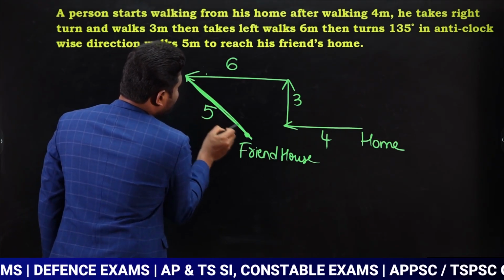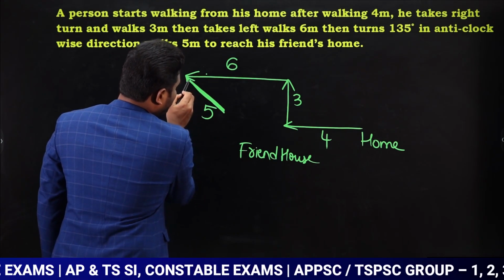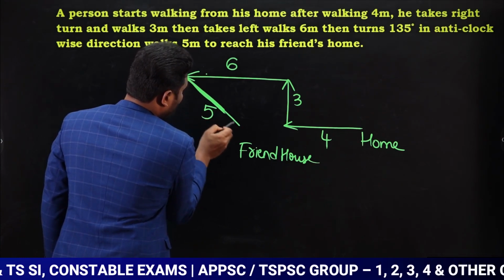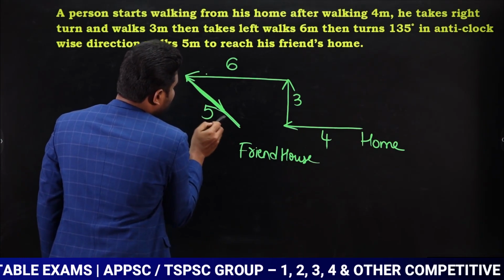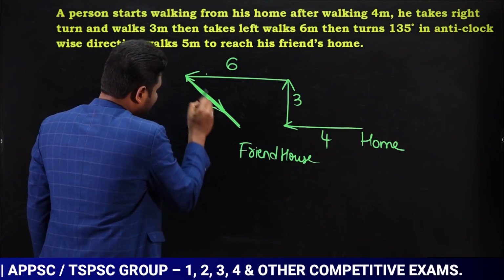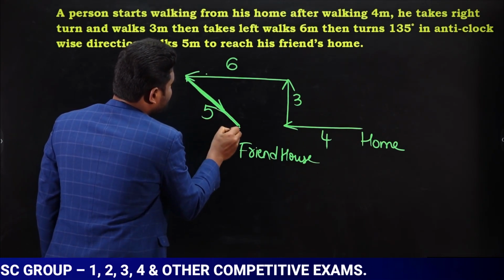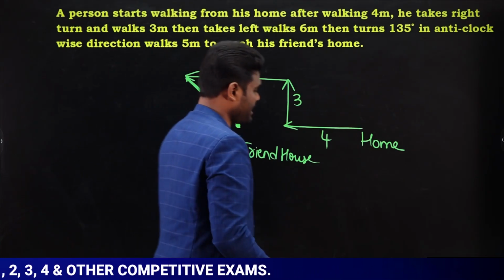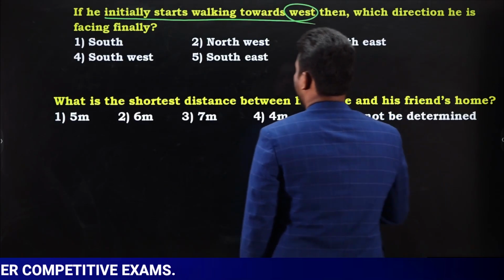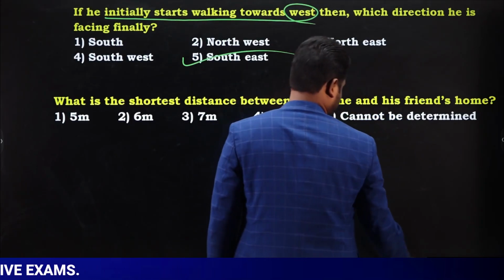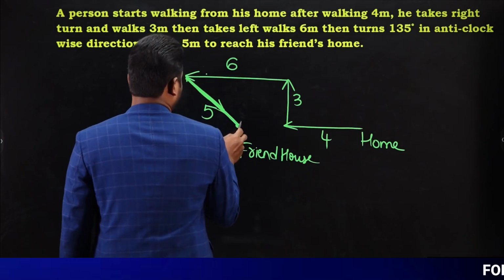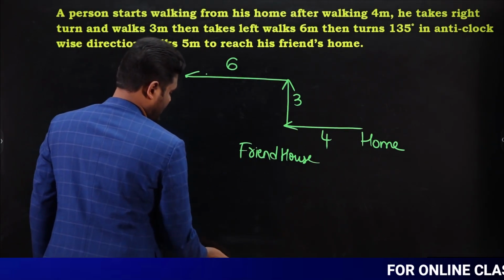Now what is this direction? If you observe, finally he traveled in this way, yes or no? This direction is nothing but, this is south, this is east. So this direction is nothing but southeast direction, yes or no? So we can say the answer is going to be southeast. So for the first question, the answer is southeast.